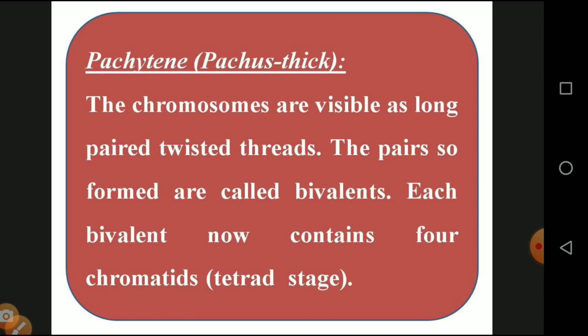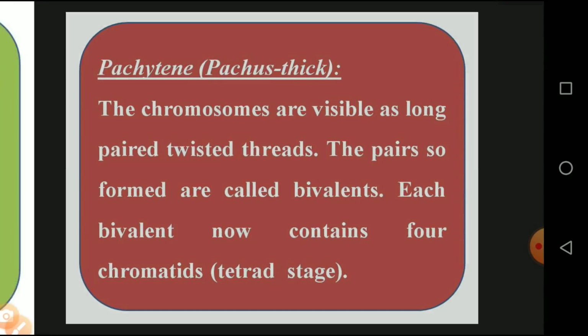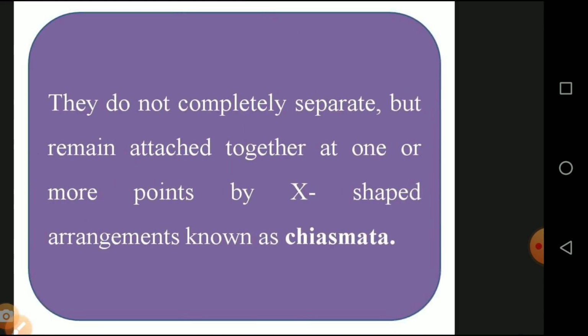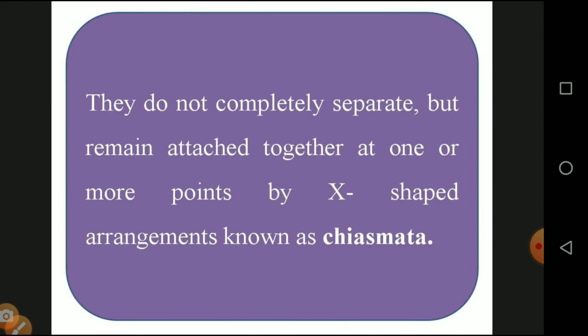Each bivalent now consists of 4 chromatids. They make the cut and are divided into 4 stages. The homologous chromosomes, each pair, begin to separate. The homologous chromosomes are separated, but they do not completely separate; they remain attached together at one or more points by an X-shape. We know that the structure of a chromosome is always X-shaped. At the center there is the centromere. This is called a chiasmata.